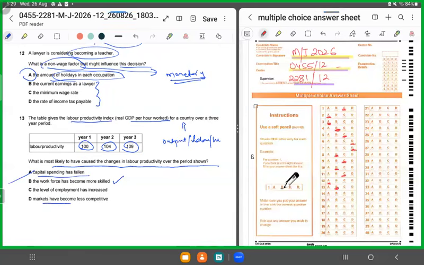If markets had become less competitive, or the level of employment rate had risen, these are all unrelated, because productivity would then not have been rising. Markets becoming less competitive would not have raised productivity. And if the level of employment had been increasing, real GDP has to be indexed to productivity, right? So the skills increased. All right.